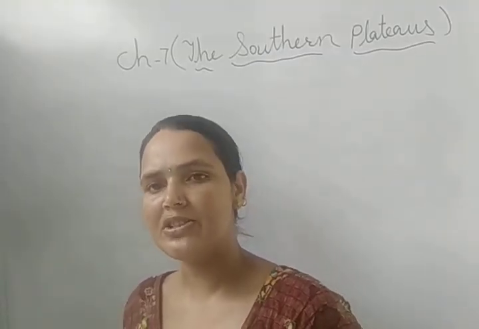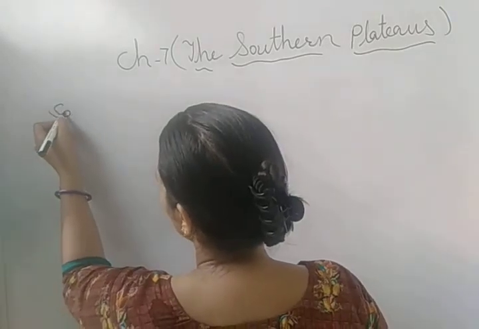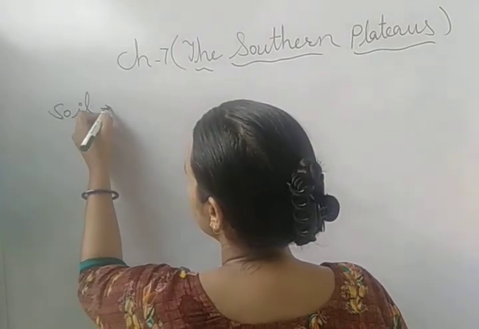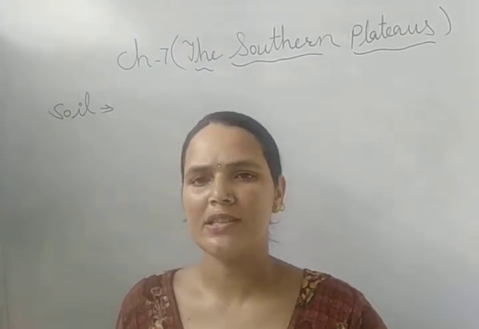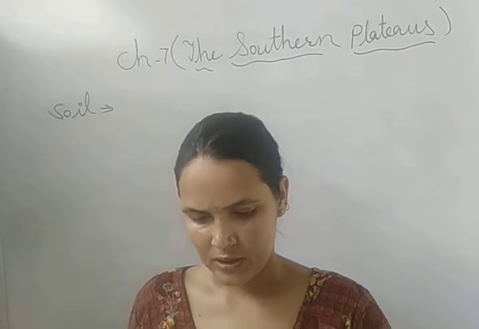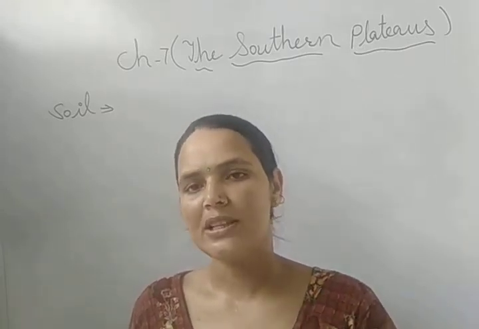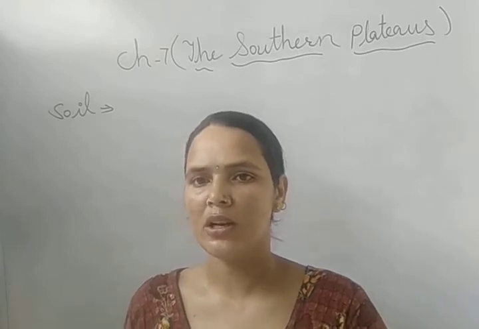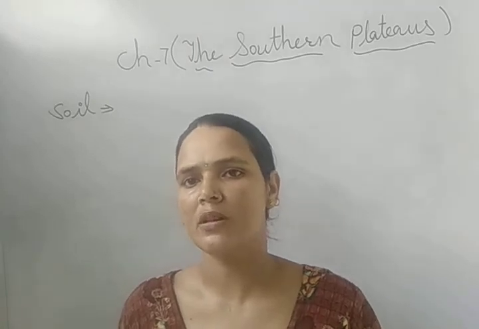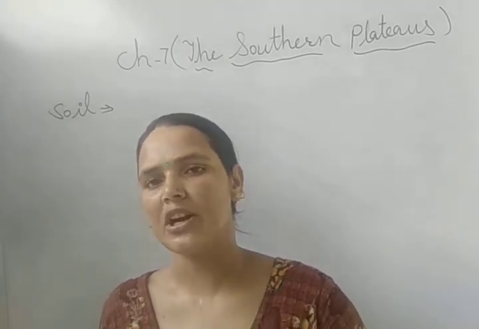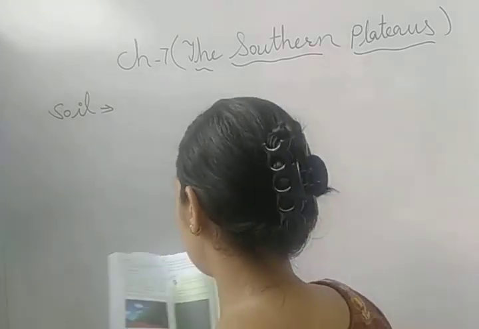After natural vegetation and wildlife, the next topic is soil. What type of soil is found in the Southern Plateau? There are two types of soils found in the Plateau region: the black soil and the red soil. Both the black soil and red soil are suitable for different types of crops. So now let's discuss which crops are grown in this soil. First we will take black soil.